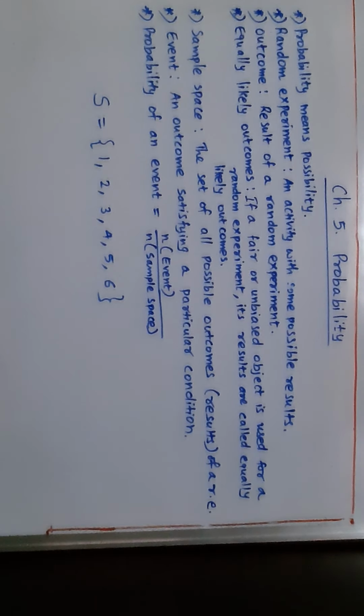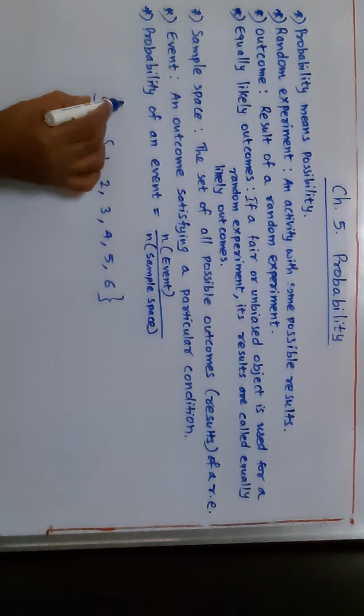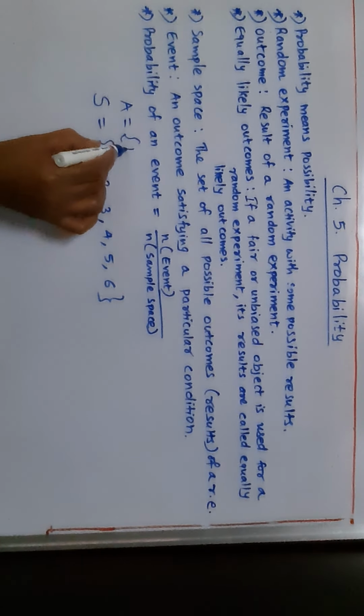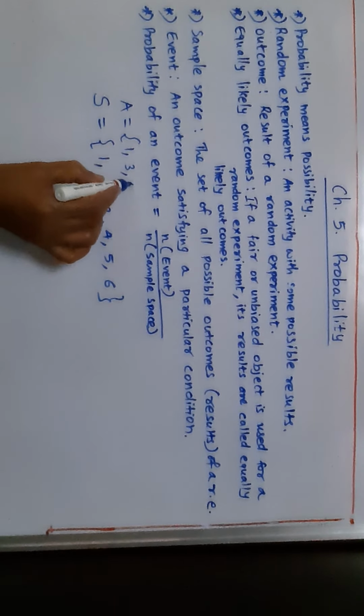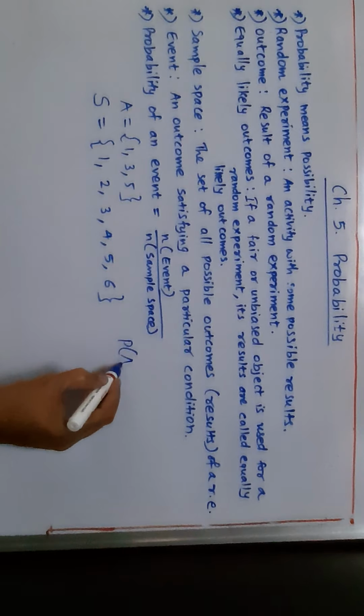So now when the number on the top is an odd number, suppose the event is A, then the set A will be the odd numbers which can come: 1 can come, 3 can come, and 5 can come. So what is the probability of the event A to occur?